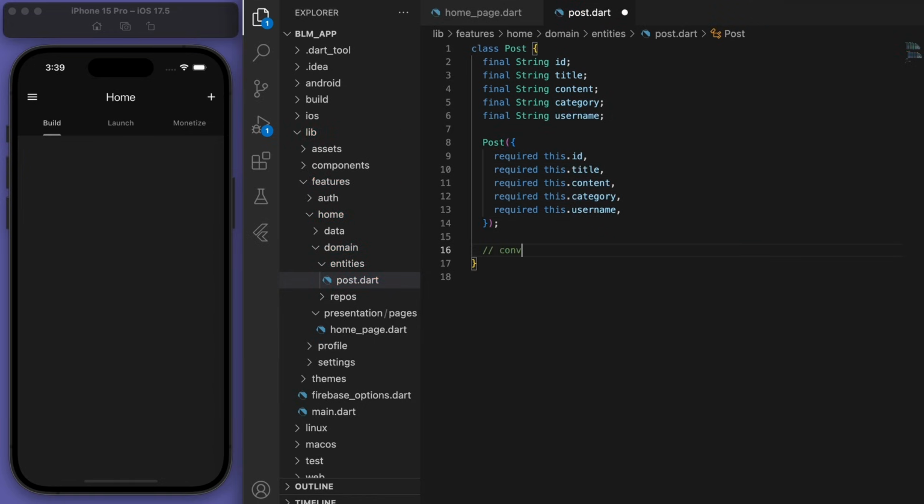And similarly, as we did at the beginning for the app user, let's convert these to JSON and back from JSON to our post object as well, so that we can store this in Firebase.